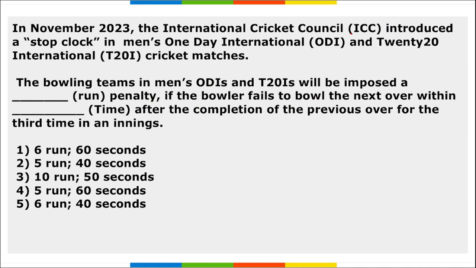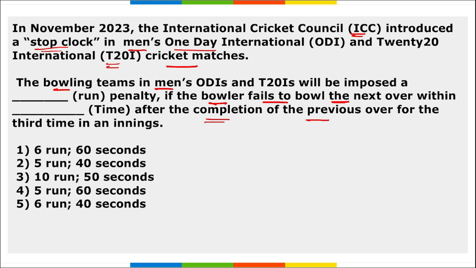Next, in November, ICC introduced a stop clock in men's ODI and T20 international cricket matches. Question asked here is, the bowling team in the men's ODI and T20 will be imposed a dash run penalty if the bowler fails to bowl the next over within dash time after the completion of the previous over for the third time in an inning.